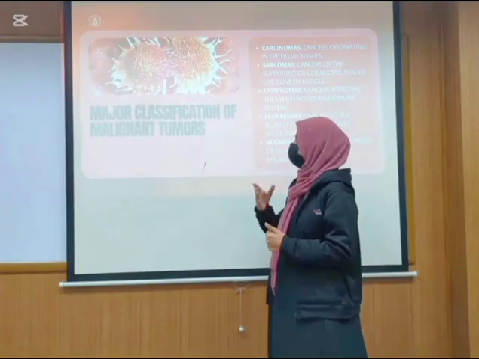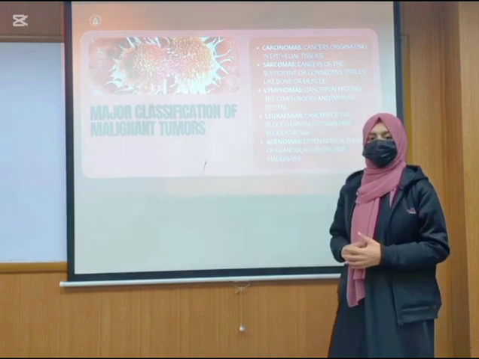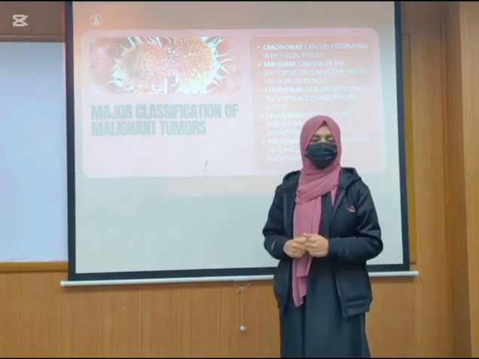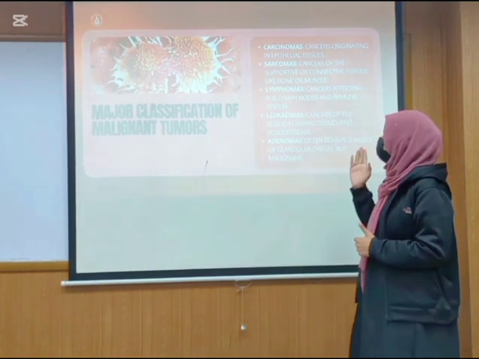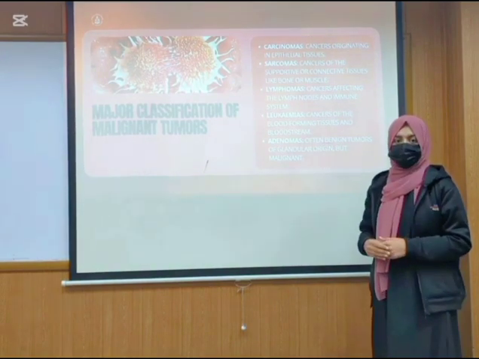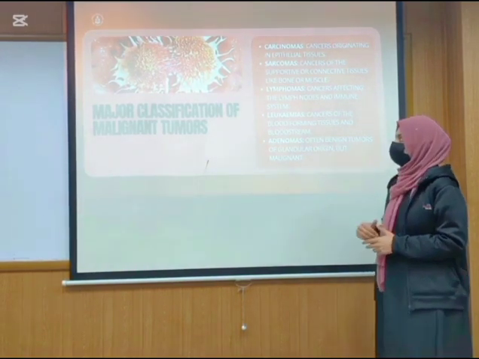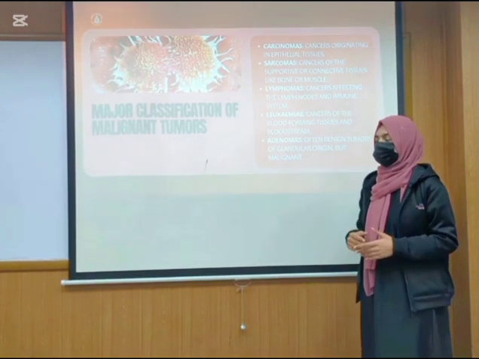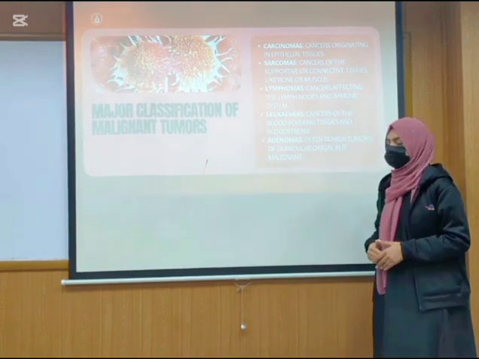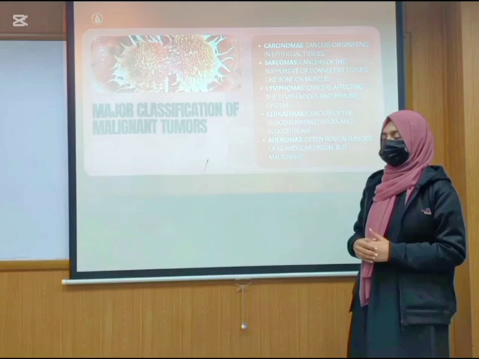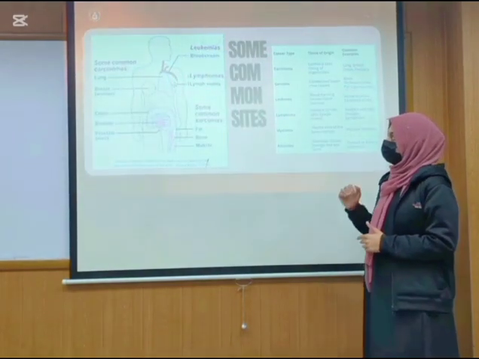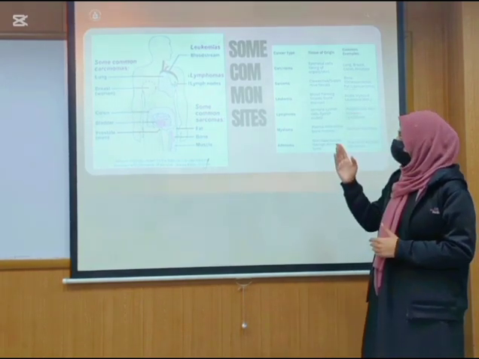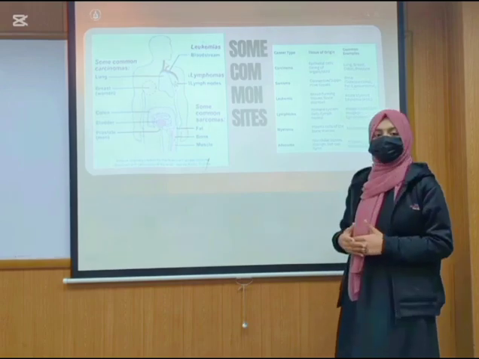About types of cancer, there are many types. First, carcinoma. Carcinomas are malignant tumors originating from epithelial tissues. This is the most common type of cancer. Sarcomas arise from connective tissues, lymphomas are cancers of the lymphatic system, and leukemias are cancers of blood-forming cells. Now, you can see the picture in which many sites of cancers are represented, showing where carcinoma, sarcoma, lymphoma, and leukemia are present.